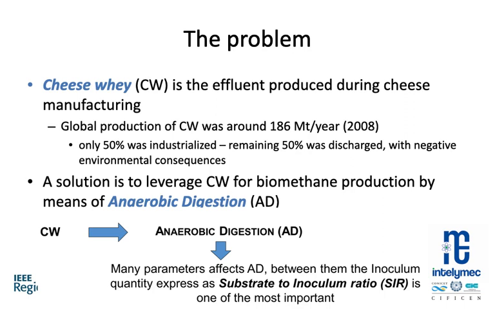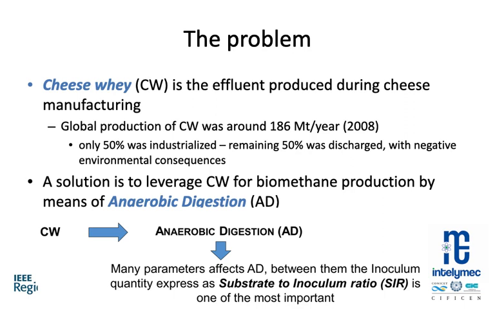The problem. Cheese whey is the effluent produced during cheese manufacturing. The global production of this cheese whey was around 186 million tons per year in 2008. And only half of this was industrialized, while the remaining 50% was discharged with a very negative impact to the environment.